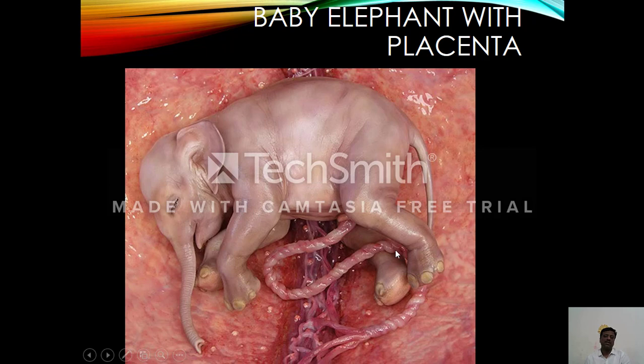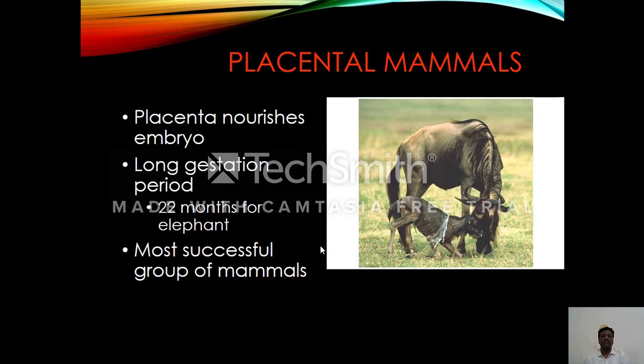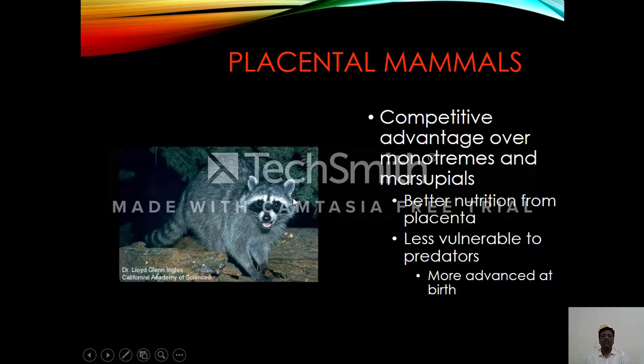Placenta is the organ of exchange of gases and also food material from mother to the baby elephant, and it is also an organ for excretion of nitrogenous waste products. Placenta nourishes the growing embryo. A long gestation period is observed, that is, in case of elephants, 22 months is required for giving birth to the young ones. These are the most successful group of mammals.